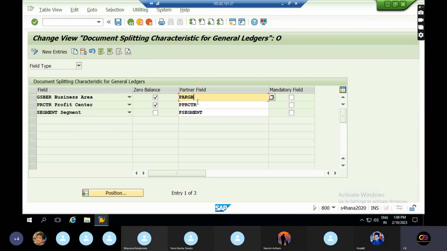And the business area, profit center, and segment: this is business area, this is profit center, this is segment. Zero balance has been ticked for these business area and profit center fields. This is a very important area where auditors will check in real time.